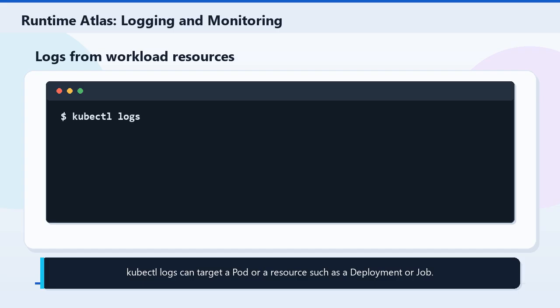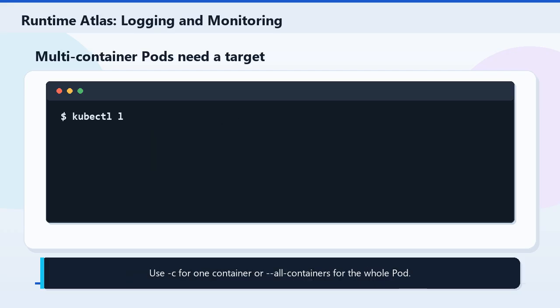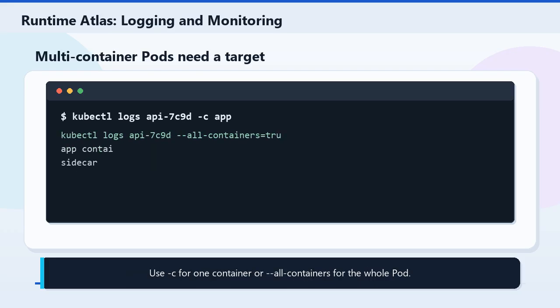Kubectl logs is not limited to a raw pod name. You can ask for logs from a workload resource, such as deployment/nginx or job/hello, when that is the object you are debugging. If the pod has multiple containers, name the container. Use -c for one container, or --all-containers when you intentionally want every stream together.